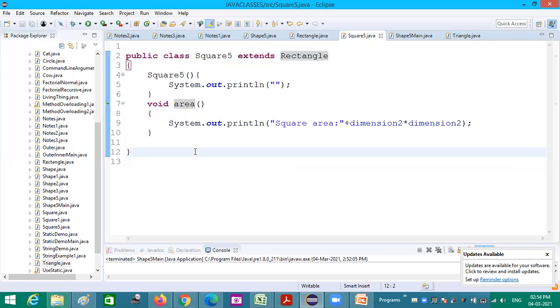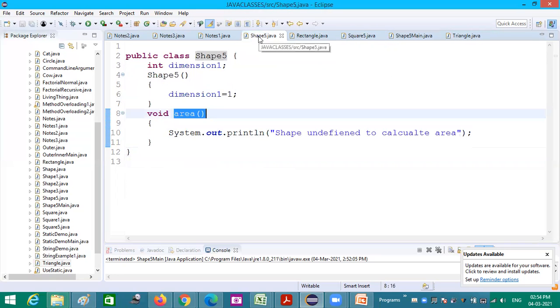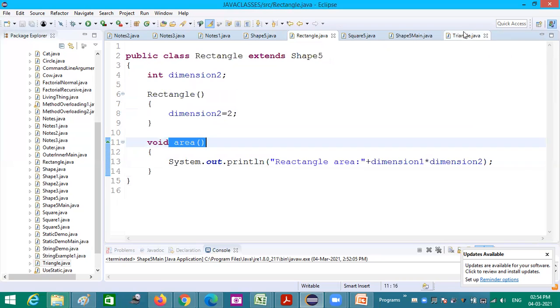Now in this we have seen all the three types. Shape and rectangle only means single inheritance. Shape, rectangle, under that square means multi-level. Shape, rectangle, triangle, where rectangle and triangle both inherit shape 5, means that is hierarchical inheritance.